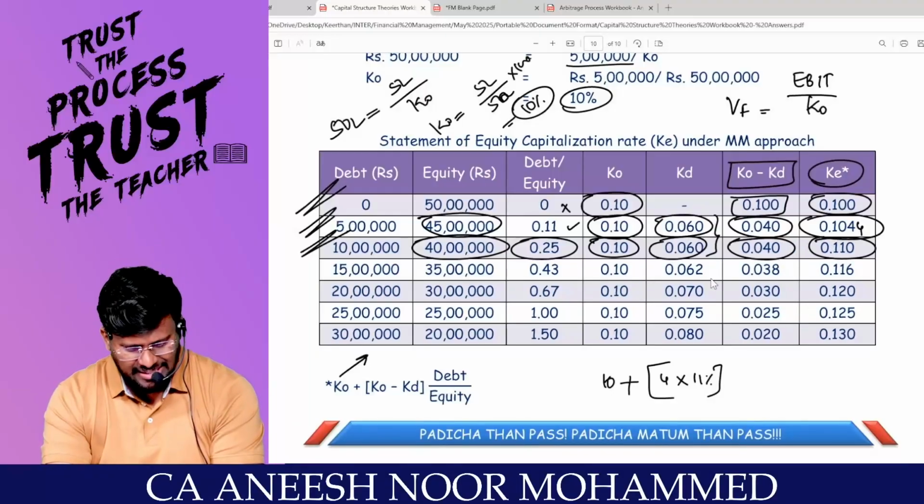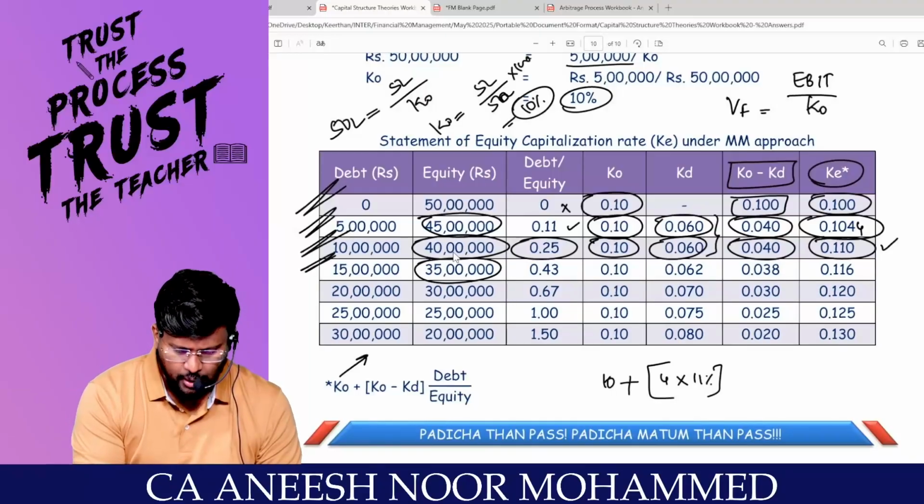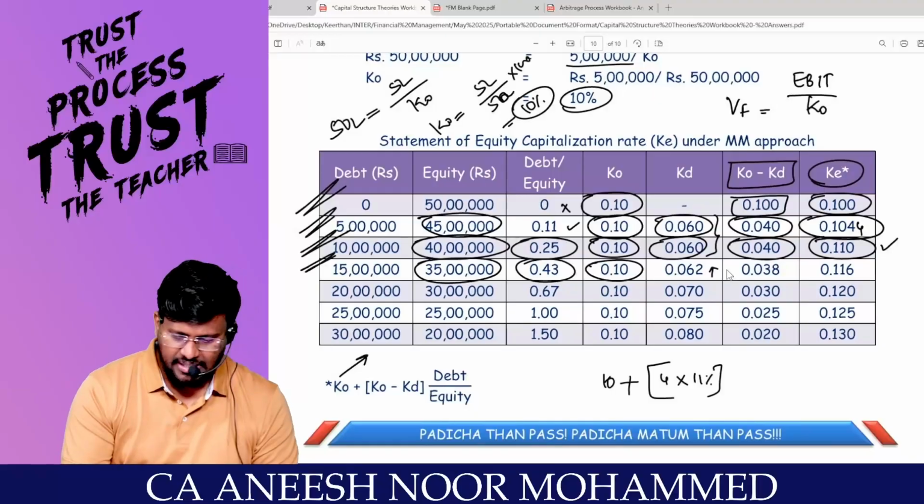Then it comes to, that's a game over. Like that, you have to put. Sir, if I inject 15 lakhs as debt, automatically equity will become 15 divided by 35, 43%. Anyway, this will not change. But KD is increasing, correct? Yes, sir, it comes to 6.2%.